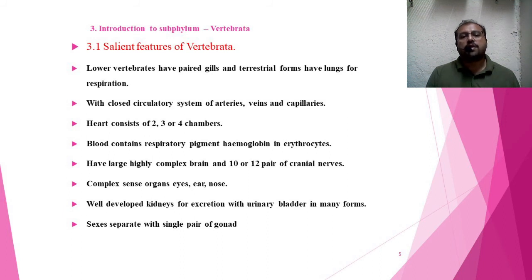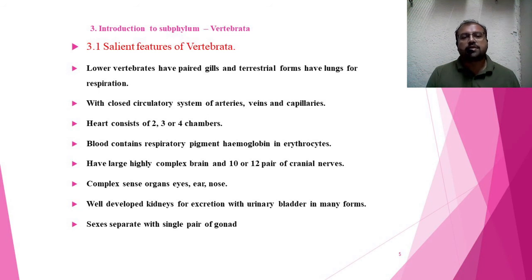In vertebrates, blood contains the respiratory pigment hemoglobin in erythrocytes or RBCs. This hemoglobin gives the red color to the blood and carries the oxygen.